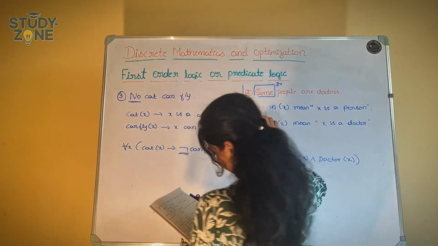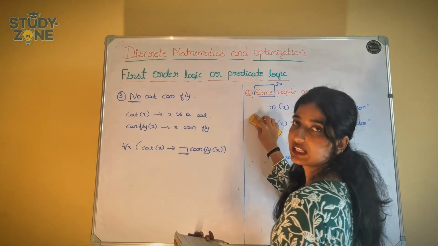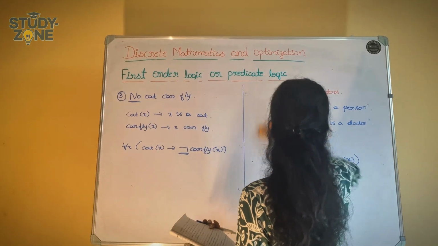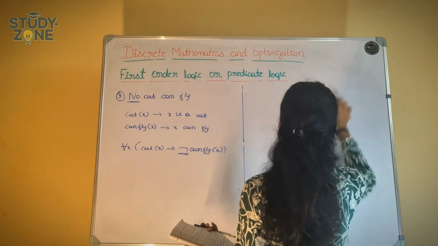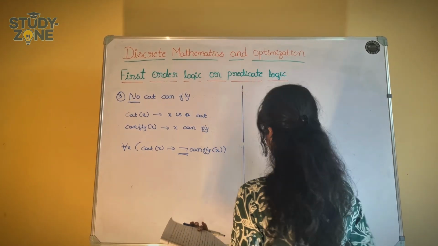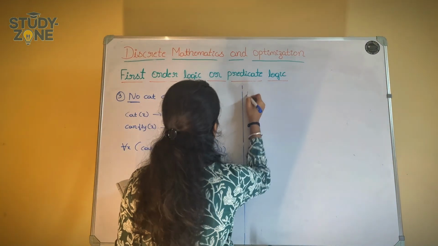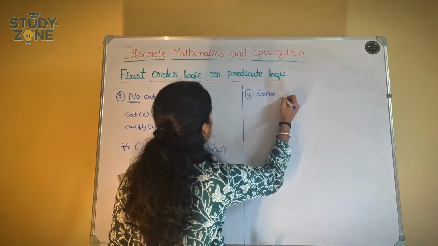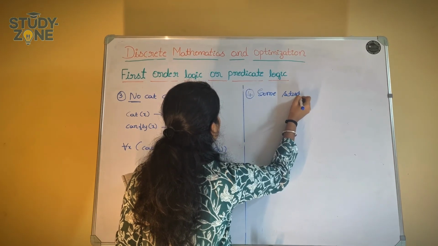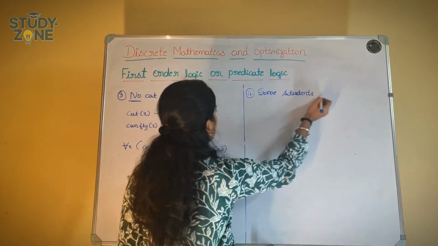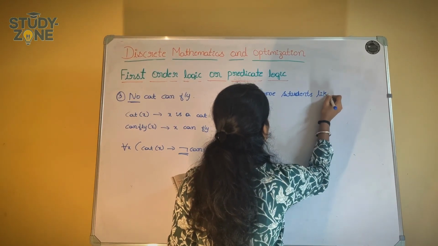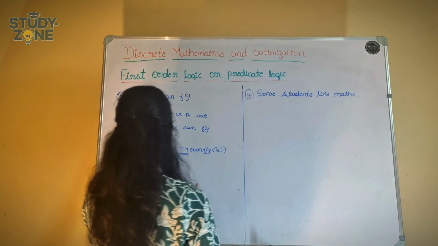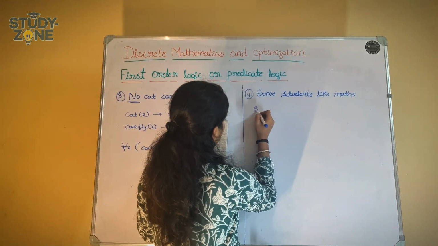Now you can try example 4 also. That is, some students like mathematics. Try this. Some students like mathematics. Okay, I will solve. Look here. Some students, what is the question? Some students like mathematics. In short, I will write it as some students like math.